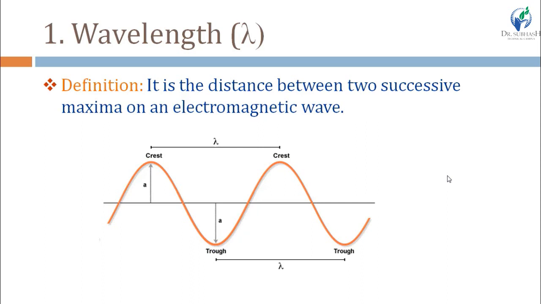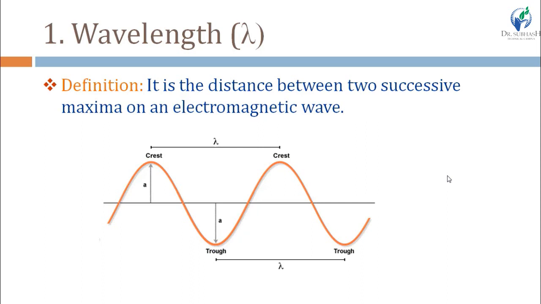If we measure crest, then from one crest to the second crest, or if we measure from trough, then from first trough to the second trough, right? Means two identical points. Or you can also say that, students, distance between two successive maxima or the distance between two successive crests.